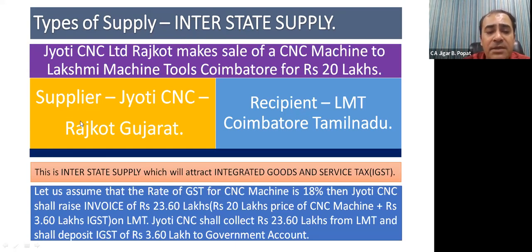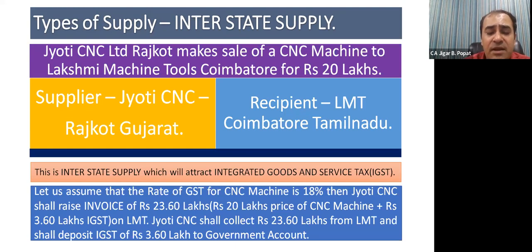Now here supplier is Jyoti CNC Rajkot, that is Gujarat. Recipient is Lakshmi Machine Tools, Coimbatore, Tamil Nadu. This is interstate supply, which will attract integrated goods and service tax, which is popularly known as IGST. Let us assume that the rate of GST for CNC machine is 18%.